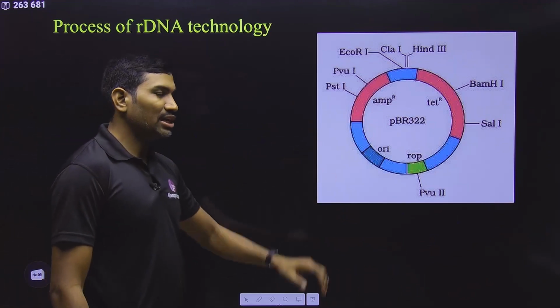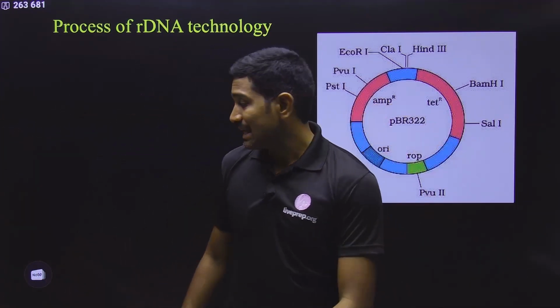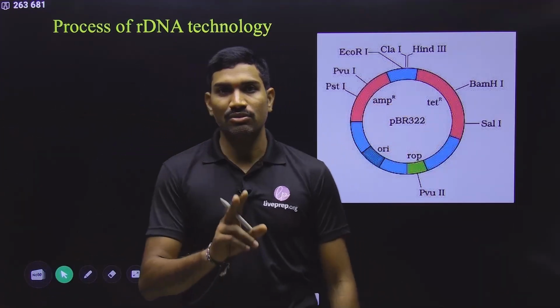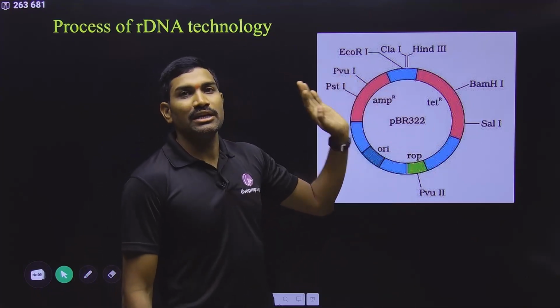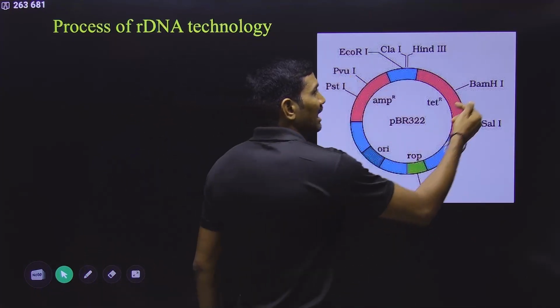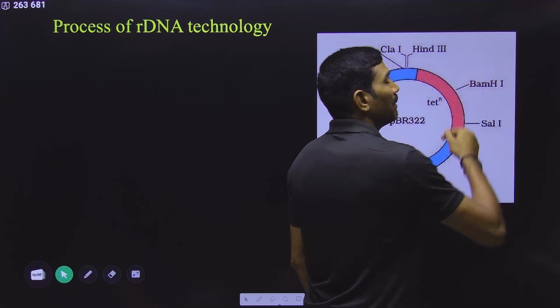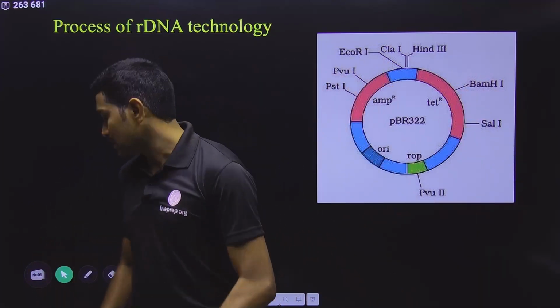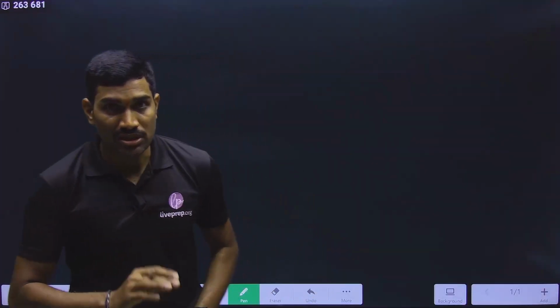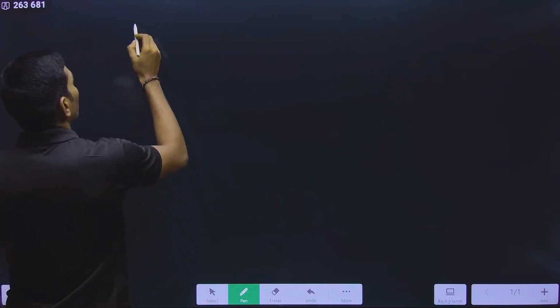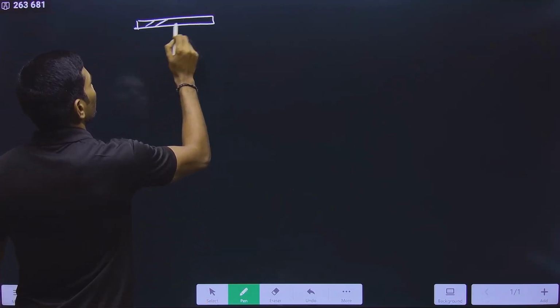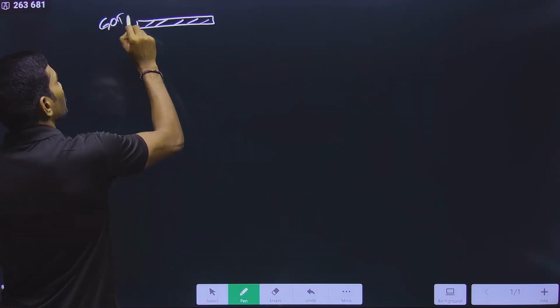And now here I am telling you the process of selection with the help of this pBR322. If you are using pBR322, in the NCERT they said that if the gene of interest is introduced at the BamHI site, then how will you do the selection. I will try to explain the entire process a little bit quickly, so observe very carefully. On one side we are taking the gene of interest, I am writing GOI, gene of interest.